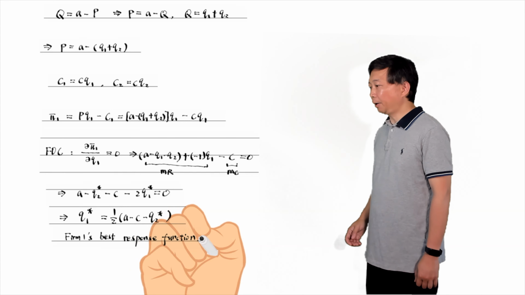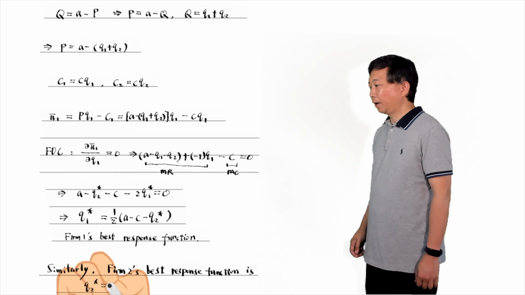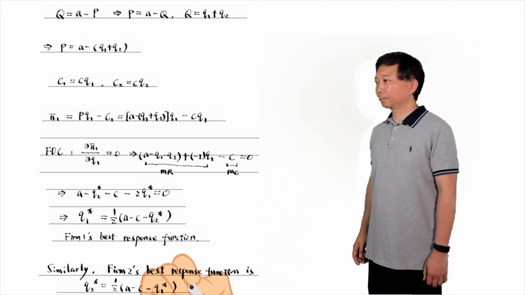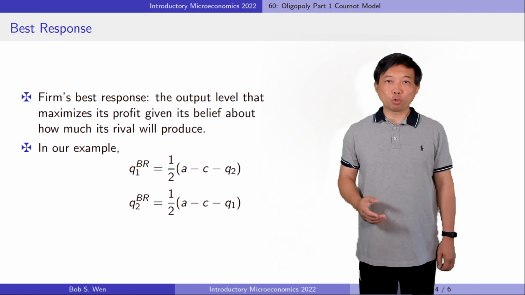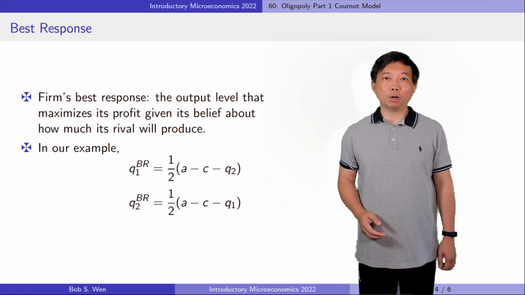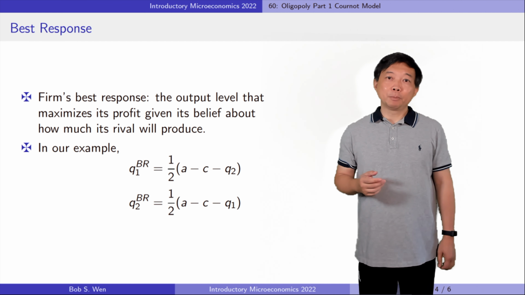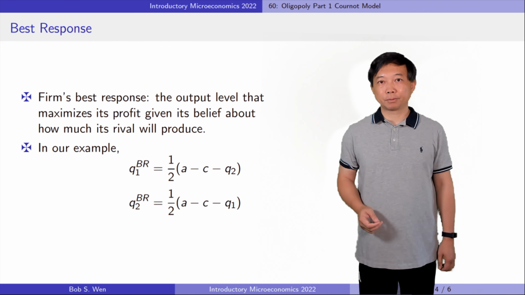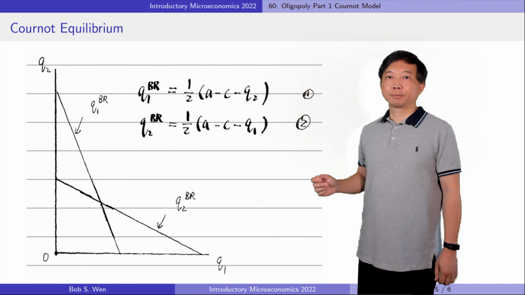Similarly, the other firm has the same best response function, and their quantity also depends on their belief about our firm's quantity. A firm's best response is the output level that maximizes its profit, given its belief about how much its rival will produce. We can draw the firm's best response curves.